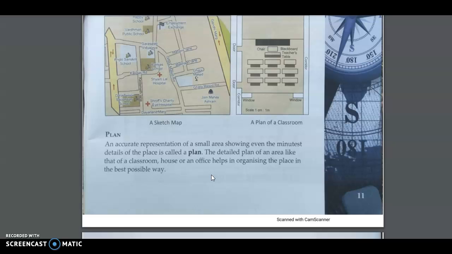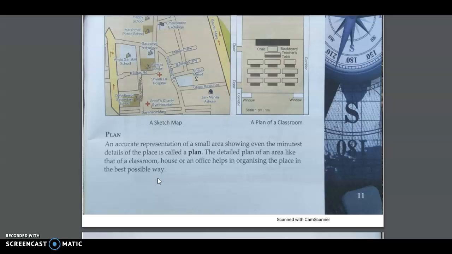Where can a door be? Where will the window be? Where will your bookshelf be? Everything is there. So it's an accurate representation of a small area showing even the minutest detail of the place, and is called a plan. The detailed plan of an area like that of a classroom, house, or an office helps in organizing the places in the best possible way.